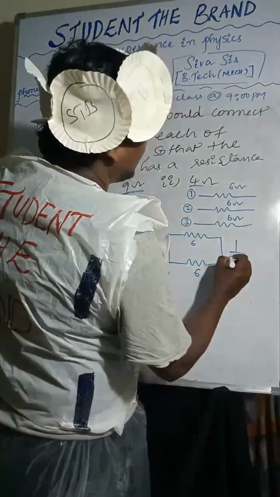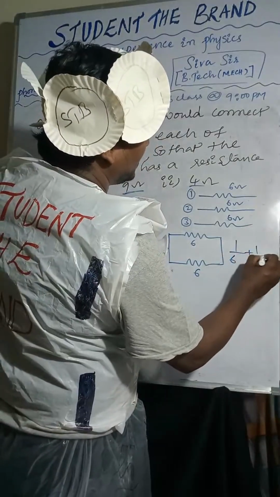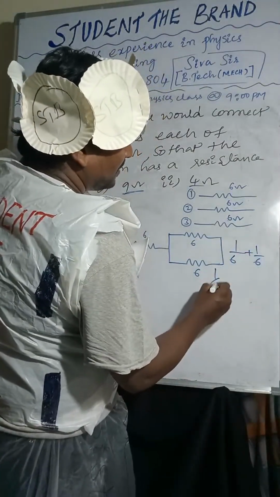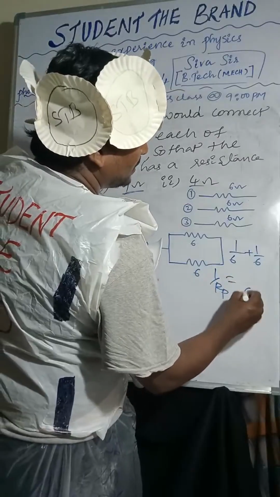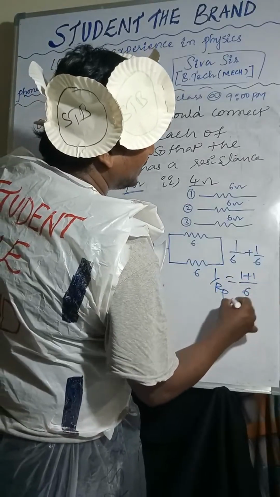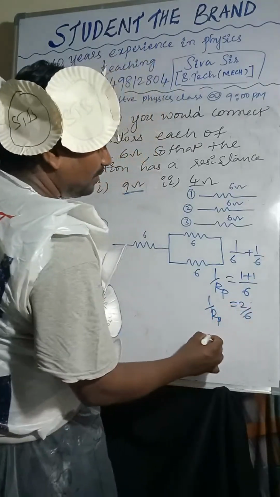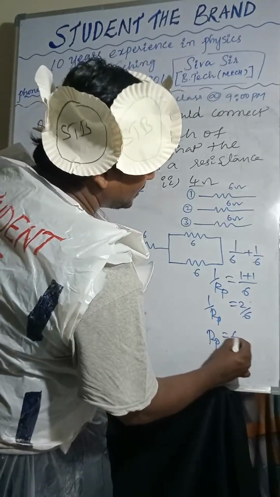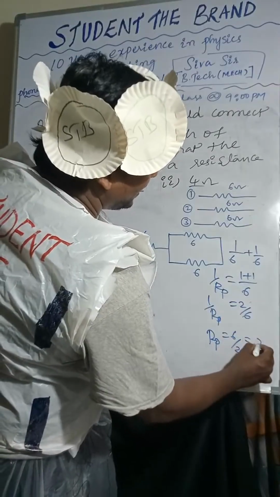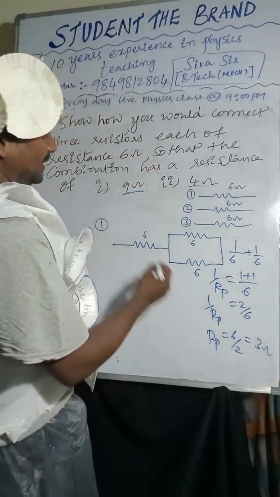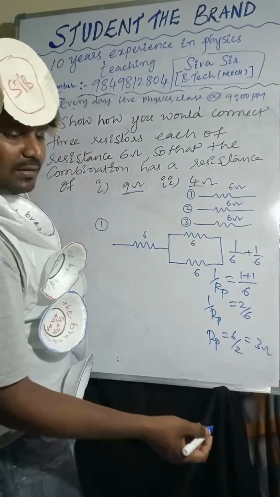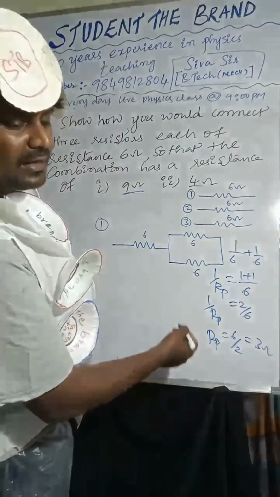So I'm taking 1 by 6 plus 1 by 6. So 1 by Rp equal to, taking 6 as the LCM, 1 plus 1, that is 2 by 6. So now Rp equal to 6 by 2, that is nothing but 3. So 3 plus 3, yes, 9 we got. 9 is the correct answer, right?